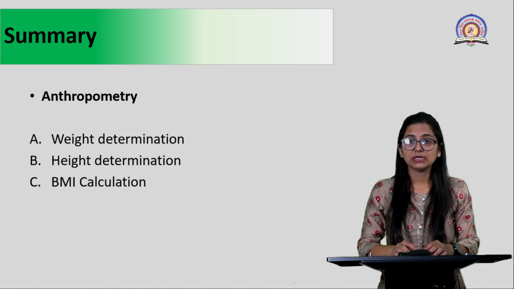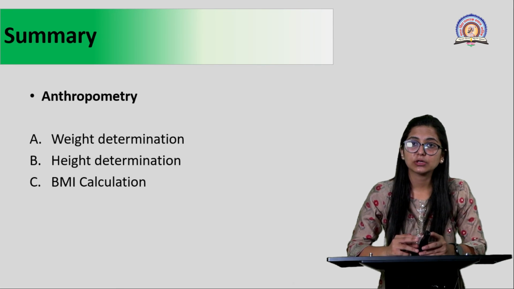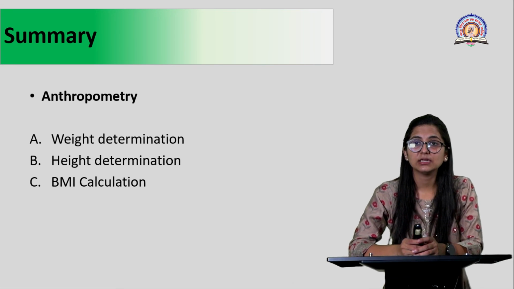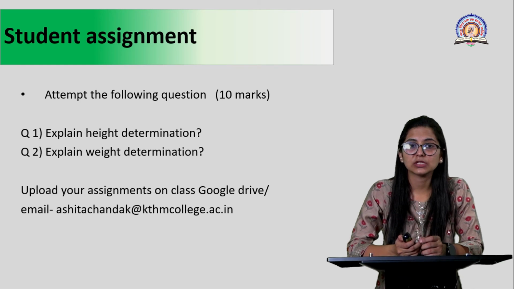First, we talked about weight determination in children, where you can use an electrical measurement scale or an infantometer. To determine height, you can use a stadiometer. Then we talked about BMI calculation, which is the ratio of weight in kgs divided by height in square meters. This BMI ratio will basically tell us the nutritional status of the child or person at that time, being either undernourished, normal or obese, or you can even say overnourished.